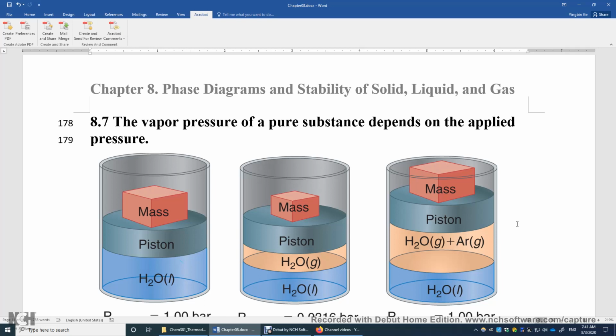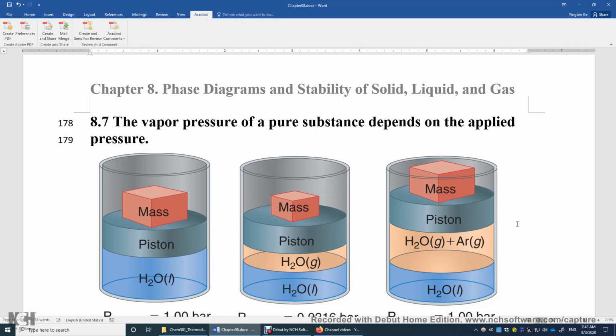But adding argon or helium will slightly increase the chemical potential of the liquid water. Why is that? Because dG equals negative SdT plus VdP. Remember? The chemical potential of water is the molar Gibbs energy of water, and that's negative molar entropy dT plus molar volume dP. So the chemical potential does depend on pressure. And this pressure is the external pressure the liquid feels.